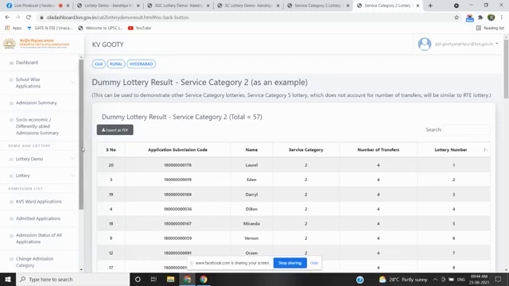Next comes category 4, that is state government autonomous bodies according to the Andhra Pradesh state government like AP Transco, AP Genco. Employees will come under this service category.